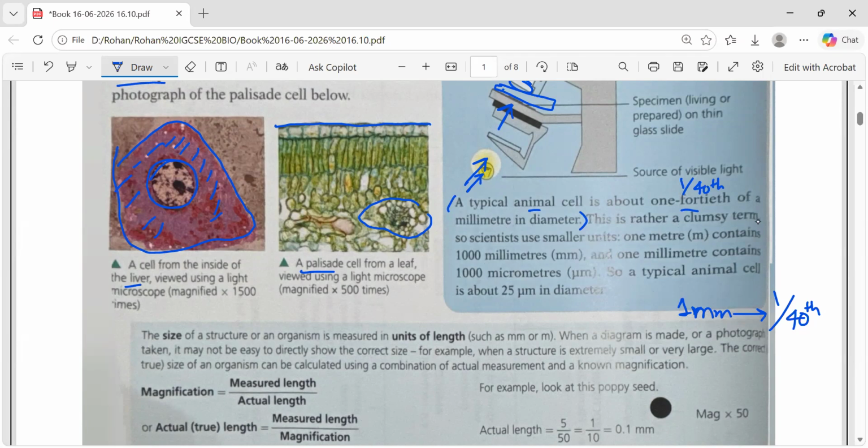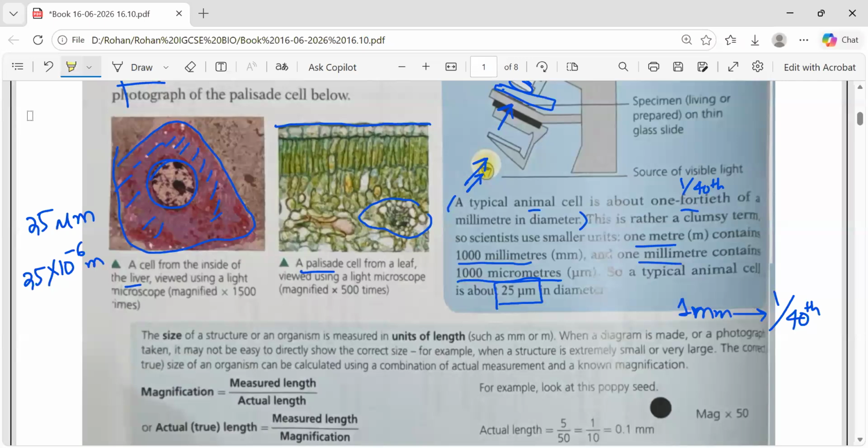This is rather a clumsy term, so scientists use smaller units. 1 meter contains 1000 millimeters, and 1 millimeter contains 1000 micrometers. So a typical animal cell is 25 micrometers. You know the prefixes: deci, centi, milli, micro. So what does 25 micrometer mean? 25 into 10 raised to the power minus 6. Nano is 10 raised to the power minus 9.